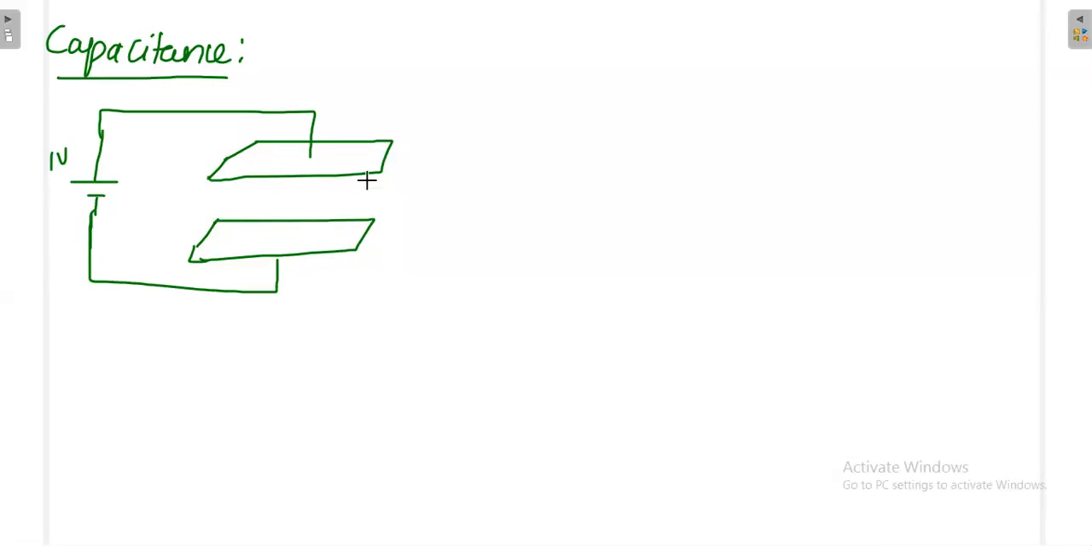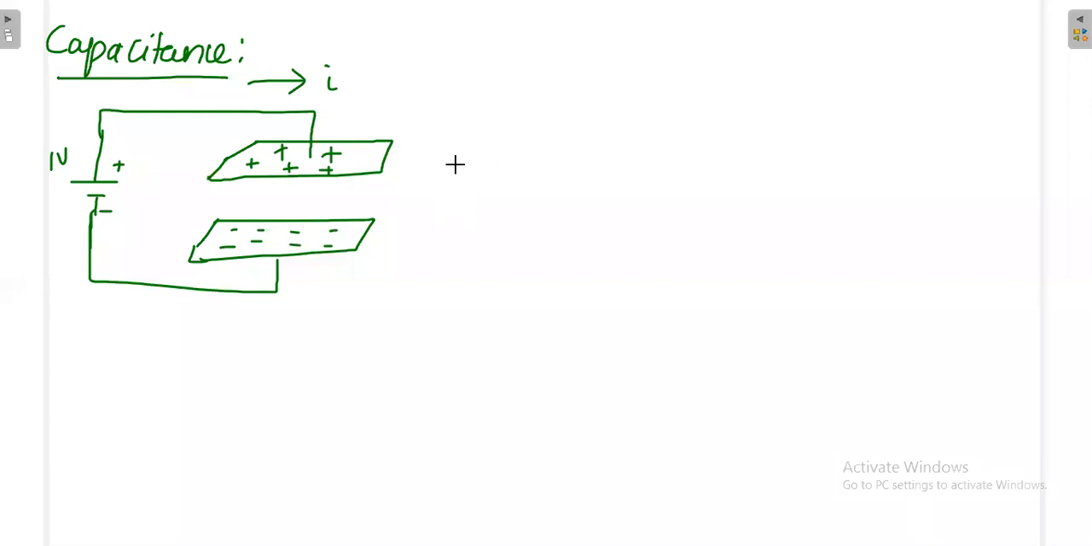So if you are having a capacitor plate, now this plate I have connected with the positive terminal, this plate I have connected with the negative terminal. Then finally it is going to induce some charge on the plate because some current is going to flow. That will induce positive charge on the upper plate, negative charge on the lower plate.